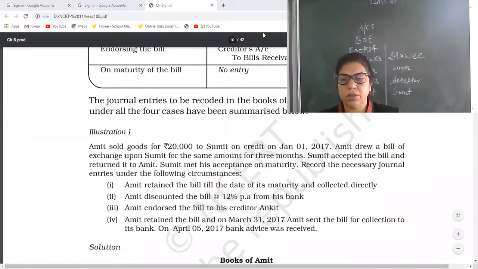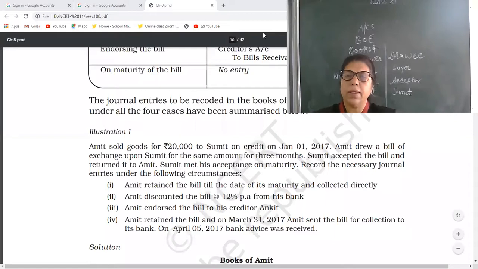See, my dear children, when I started this topic, I told you that bills of exchange is a tool of making the credit exchange possible, and it works as evidence, as a proof in the court.